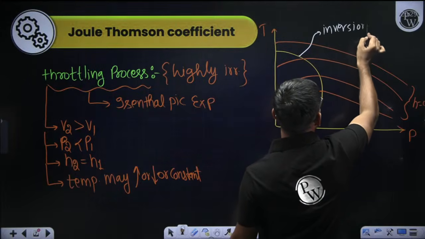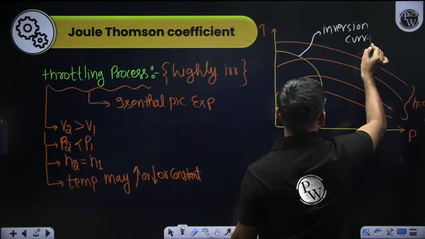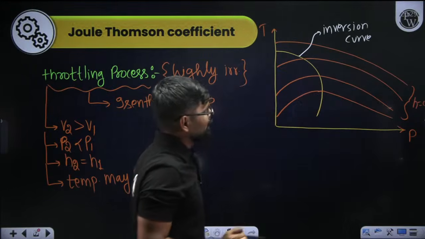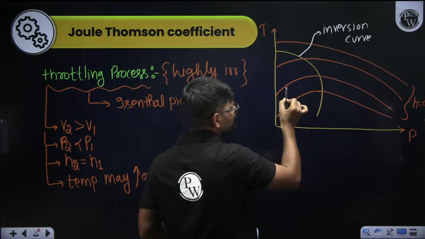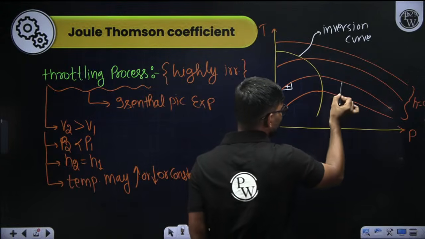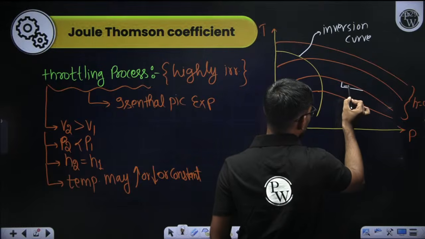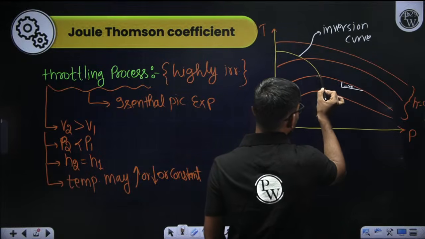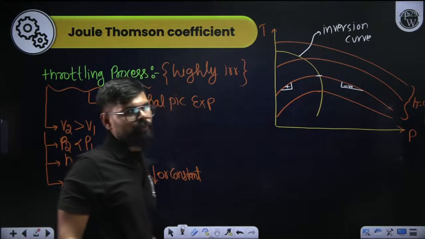Here the slope of the isenthalpic curve is positive, here the slope is negative, and at the inversion point the slope value is 0.